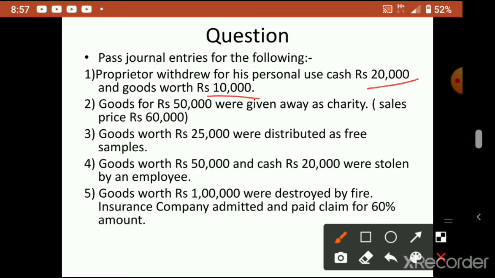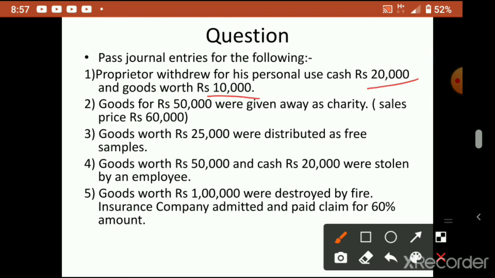Goods worth rupees 50,000 and cash rupees 20,000 were stolen by an employee. Employees are also human, no? Employees also do like this, they do all this malpractice, cheating and all. So 50,000 and 20,000 he has taken.